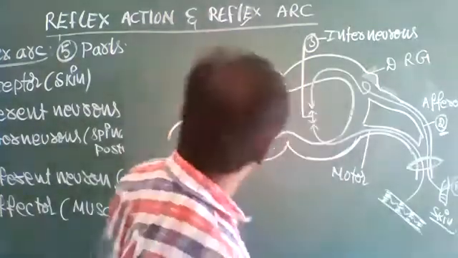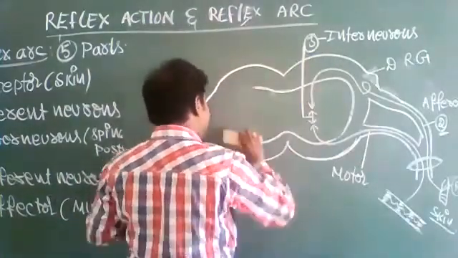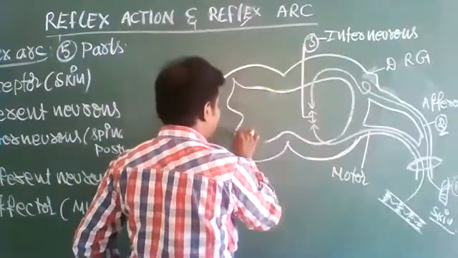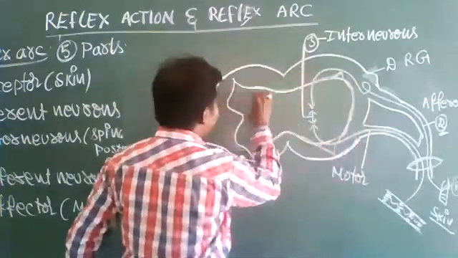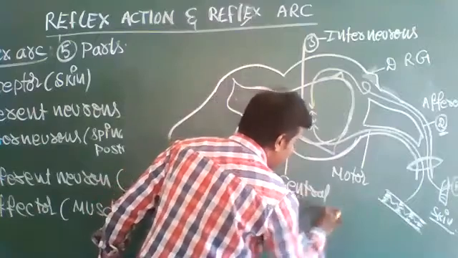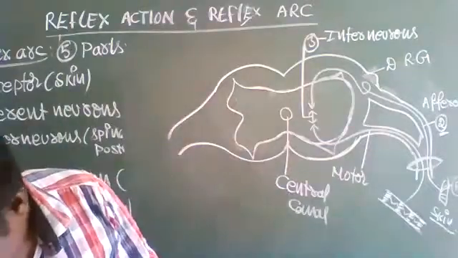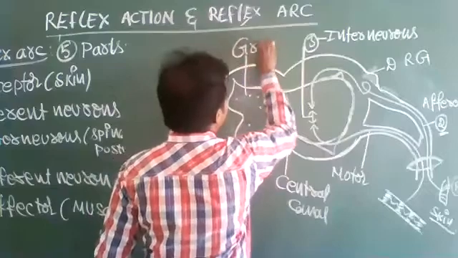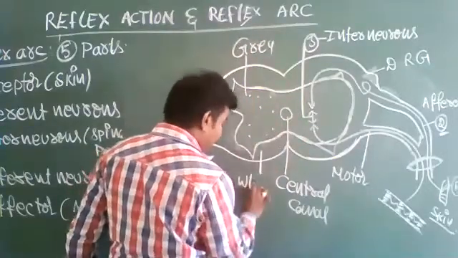Actually, if we see here, it is the spinal cord. If you see clearly, it is like this. This is the central canal. This is gray matter. This is white matter.